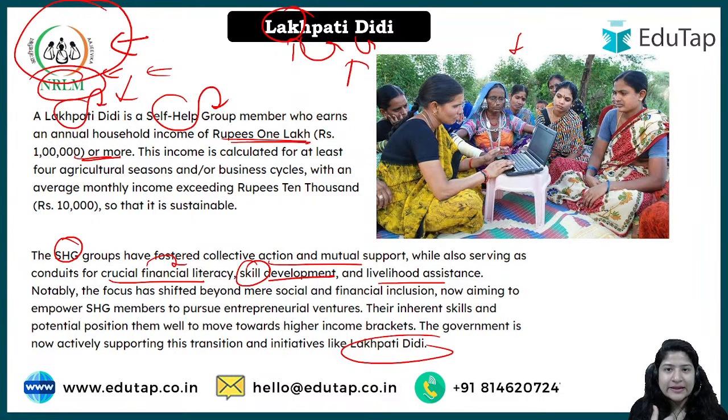And for example, I belong to a self-help group, and we all decided, okay, let's start a business of, for example, pickles, and for that we require some money, some loaning, right? For us to take a loan becomes easier, because government backs us up also. Even the loan that we can get will be at a very subsidized rate, okay? And even if only one member among the group wants to start something, the loan is provided on the basis of everybody, because they are part of the self-help group, okay? So it's very empowering when women are part of self-help groups, and Lakhpati Didi is focused on them, okay?